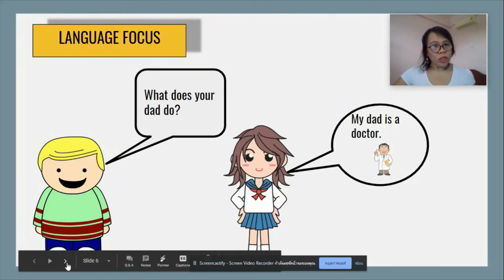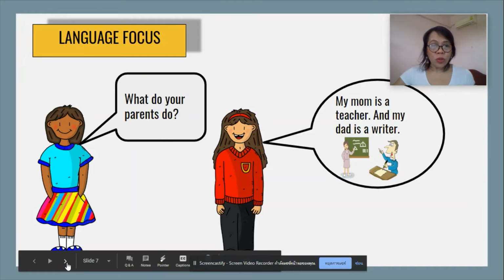Another question, what does your dad do? My dad is a doctor. And the last one is, what do your parents do? My mom is a teacher and my dad is a writer. So what do I mean by this? This is actually using do and does as your auxiliary verb, and this is started by a question, what, which is a WH word.